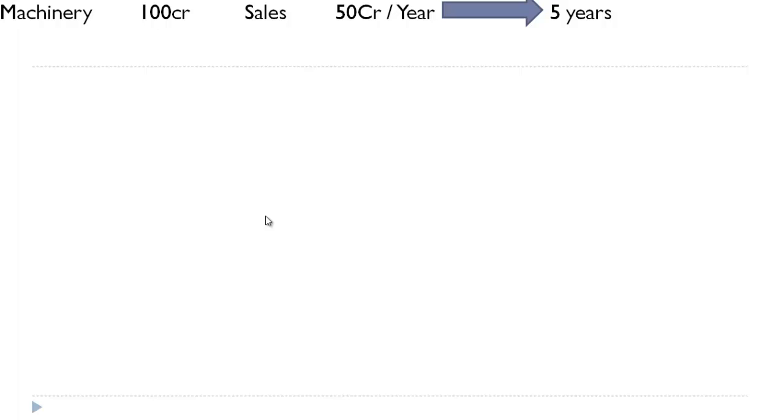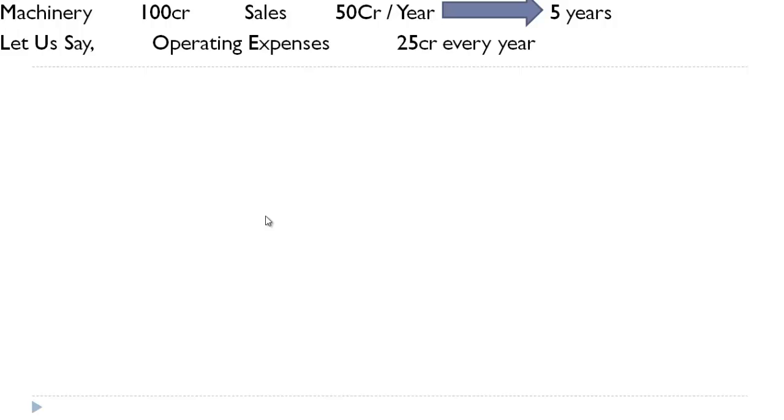Now, apart from this machinery expenses, let us say there are operating expenses for achieving the sales, right? For achieving sales, many expenses have to be incurred, and we'll call them as operating expense. Let's say it is 25 crore every year. Now, let us calculate the real profit from this activity. So we'll have it for all the 5 years, year 1, 2, 3, 4 and 5.